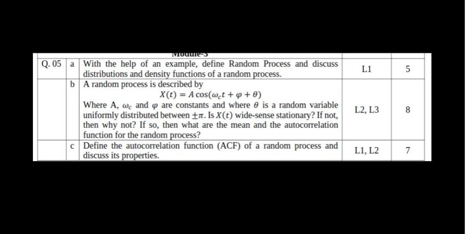The second question, B question, is: a random process is described by x of t is equal to a cos omega ct plus phi plus theta, where a, omega c and phi are constants and theta is a random variable uniformly distributed between plus or minus pi. Is x of t white and stationary? If not, then why not? If so, then what are the mean and autocorrelation functions of the random process? Also, define the autocorrelation function ACF of a random process and discuss its properties.